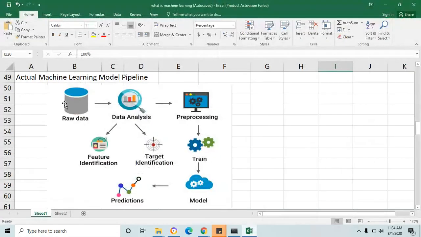Let's quickly check our machine learning model pipeline. So far we have seen raw data, data analysis, pre-processing. Now we come to the training. Before we train the model, we are going to do one more step where we are going to split the entire n-dimensional array into two sections, where we are going to use the first section for training the model and another section for testing the trained model.